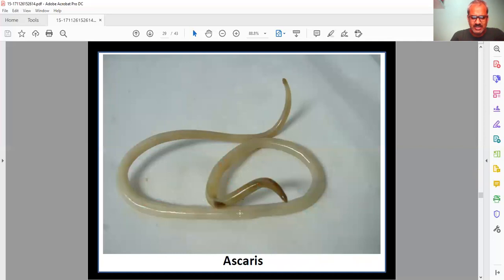Then there is Ascaris. These are worms which cause infection in the body. They are white in color and transparent, so it is very difficult to identify them. They are present in the human body or pig or may be transferred from different living organisms.